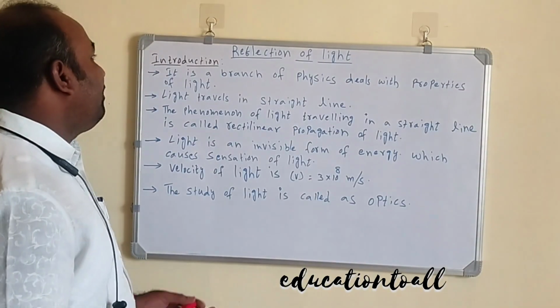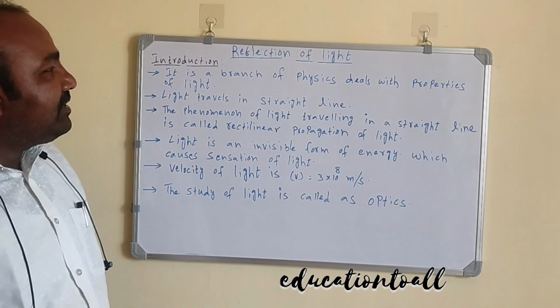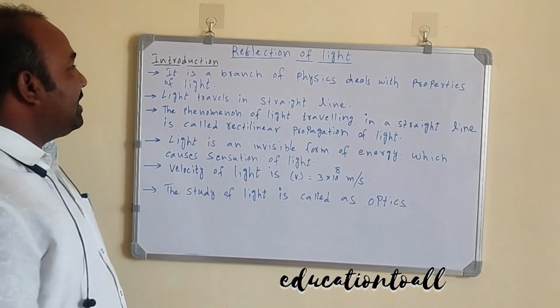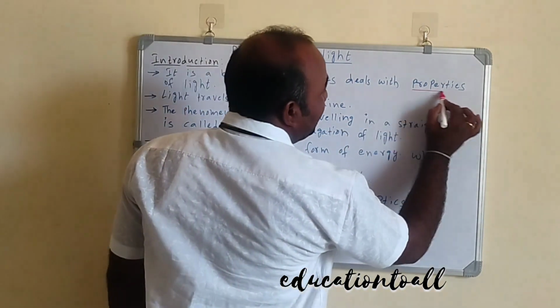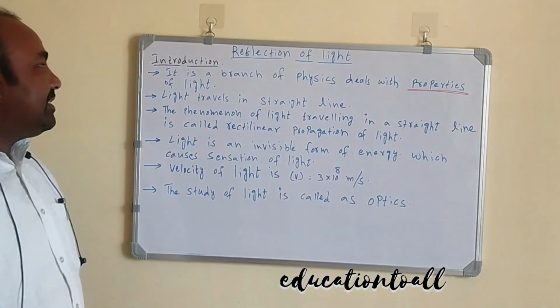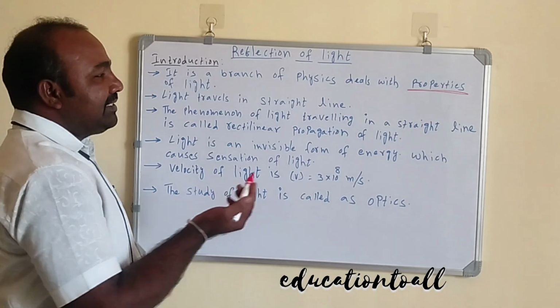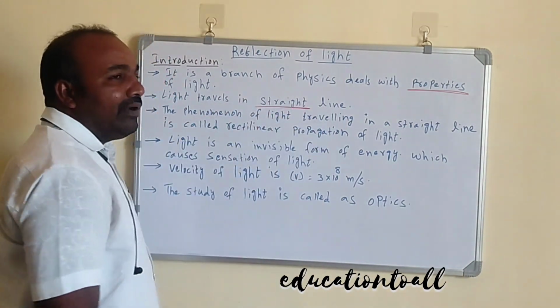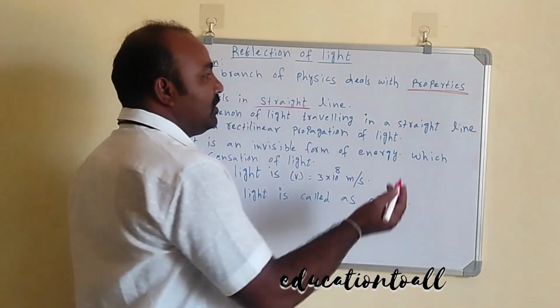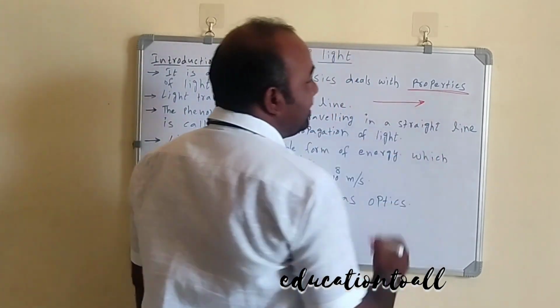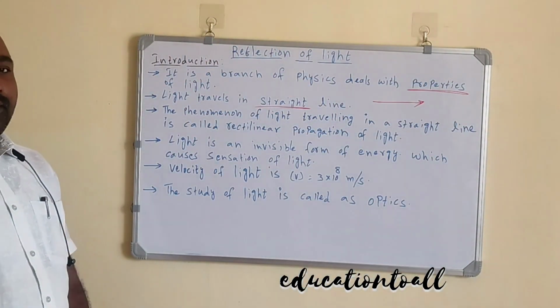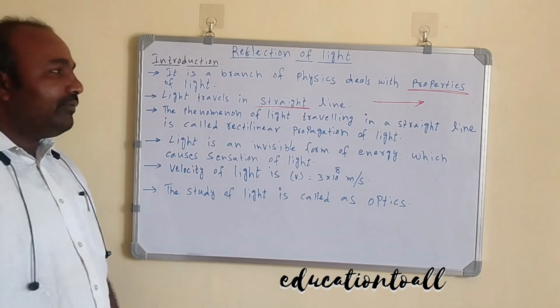Introduction to light. Optics is a branch of physics that deals with the properties of light. Light always travels in a straight line. It cannot travel in a curvilinear path. It always travels in a straight path, and it cannot travel in a curved path.